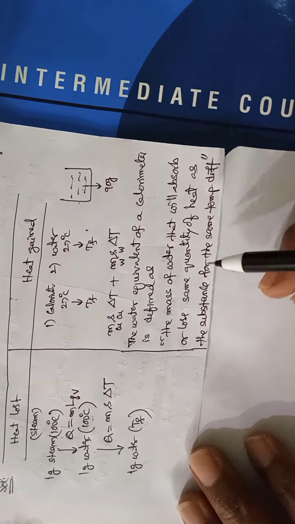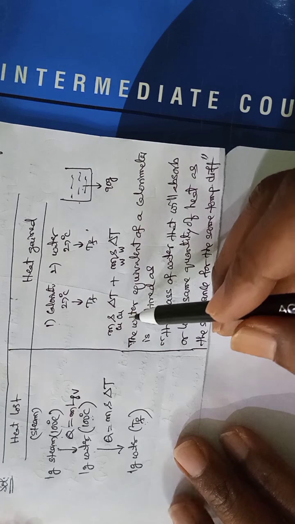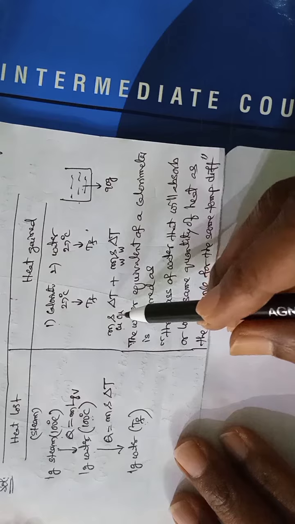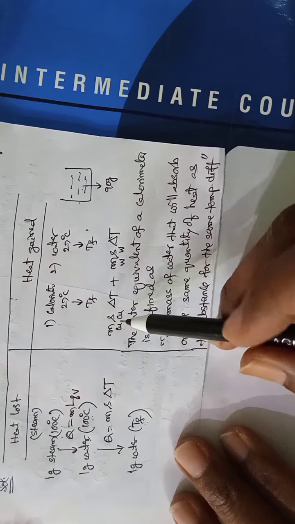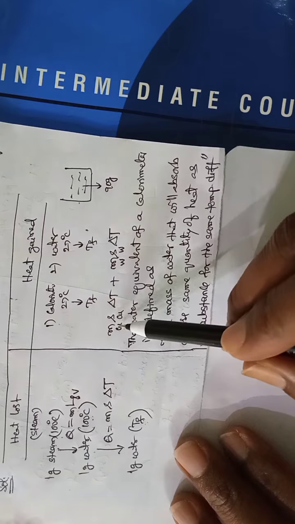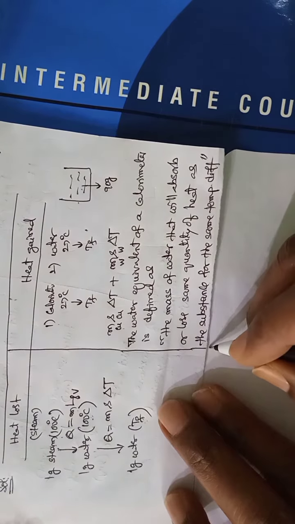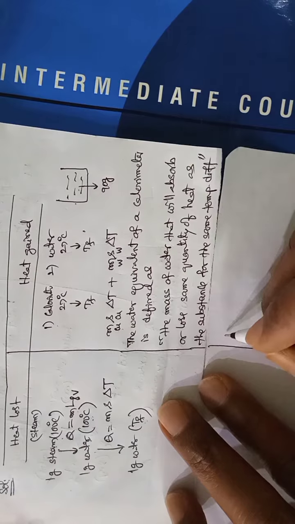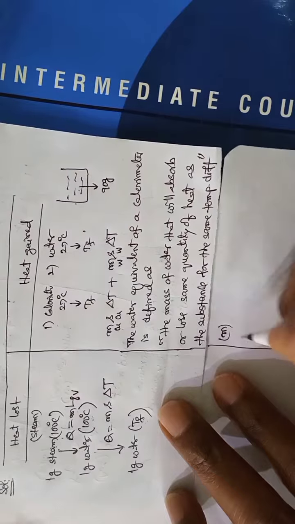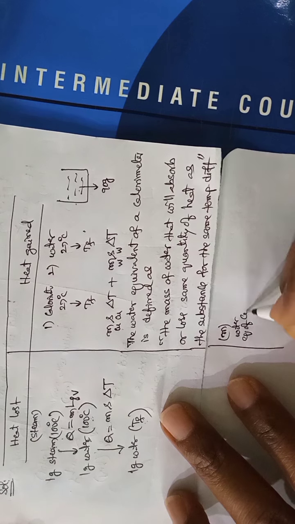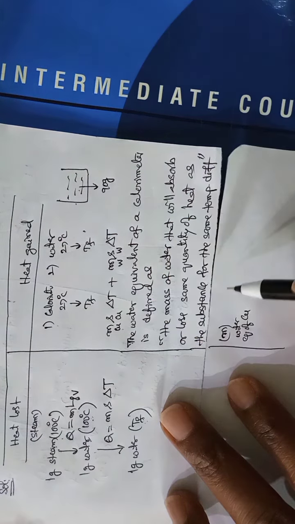Now on the right side, instead of copper mass and copper specific heat, instead of the copper calorimeter's mass, we will be taking its water equivalent value. So the mass is the water equivalent of copper, and here the specific heat.